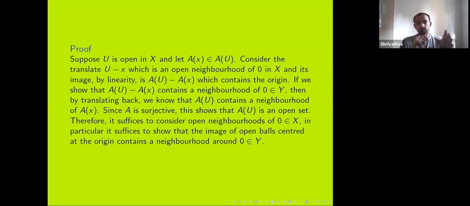So it suffices to look at open neighborhoods of 0 and show that in the image also I have open neighborhoods around 0, and that will prove the openness of A.